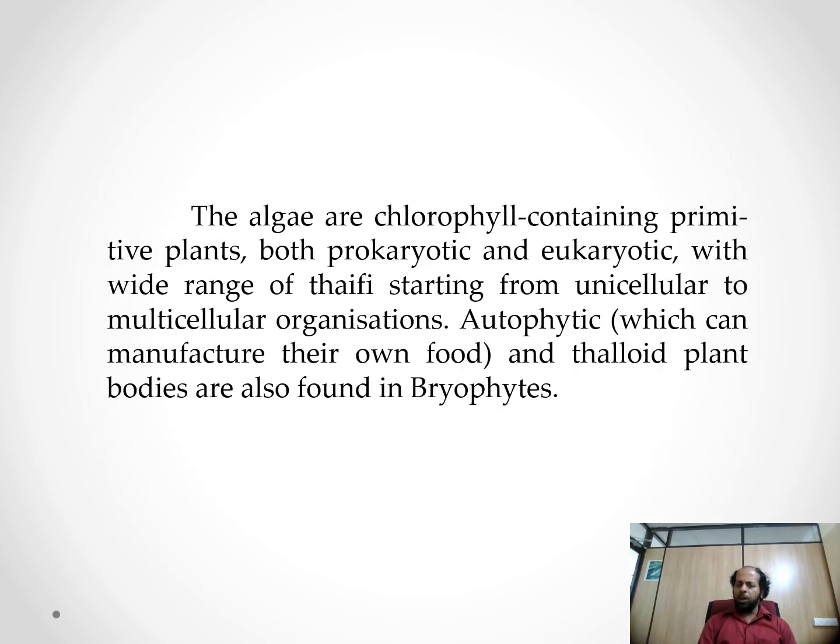The algae are chlorophyll-containing primitive plants, both prokaryotic and eukaryotic, with a wide range of thallus from unicellular to multicellular organizations. They are autotrophic, which means they manufacture their own food. Thalloid plant bodies are also found in Bryophytes. But in algae, they are autotrophic and contain chlorophylls. They may be prokaryotic or eukaryotic, unicellular or multicellular. These forms are present in algae.